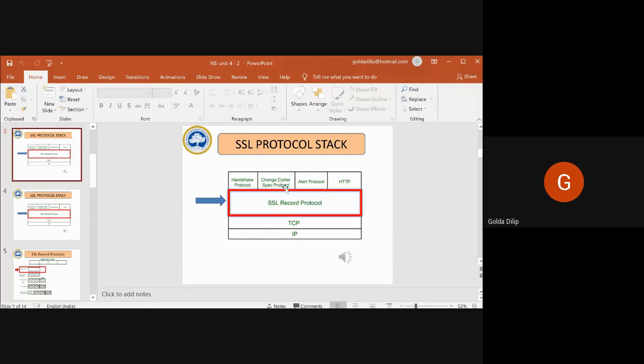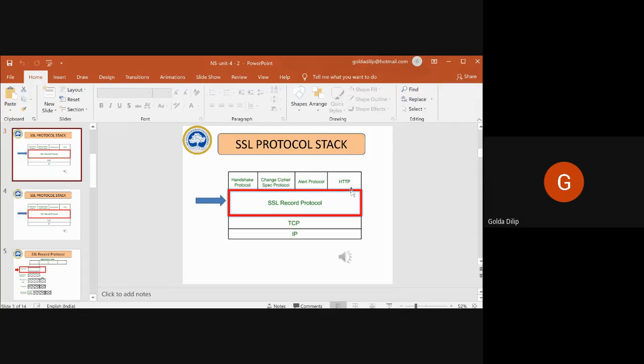Now we need to discuss what the change cipher specification protocol is, what the alert protocol does, and then HTTP. Anyway, all of you are well aware of it. When you establish an SSL connection using the handshake protocol, once it is established, before ending the communication, both of them have to tell that they are closing the connection from their end.